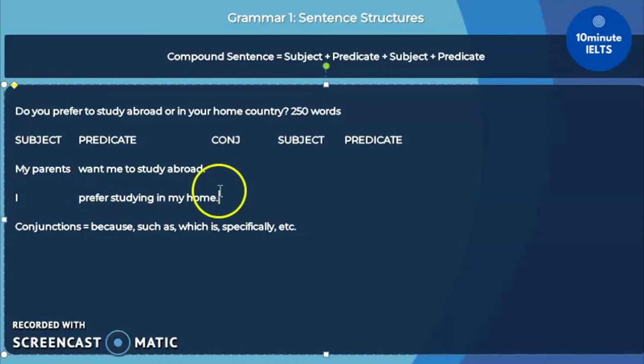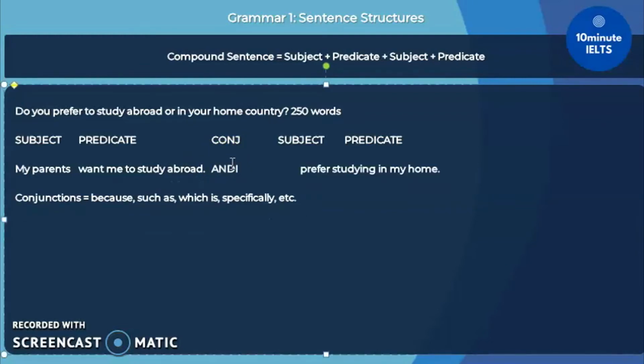All we have to do is now use another type of conjunction and combine it with the previous sentence so that it reads, my parents want me to study abroad and I prefer studying in my home. That is already technically a compound sentence. But the problem is we're not using the appropriate conjunction.